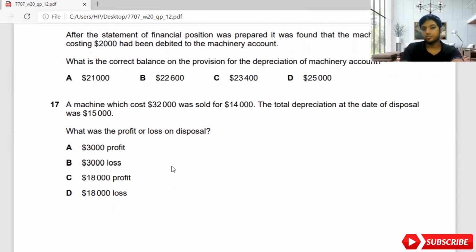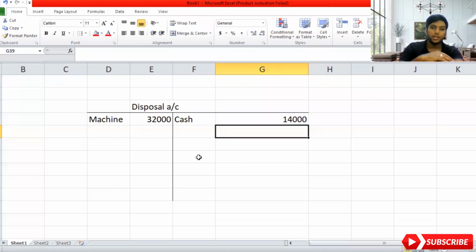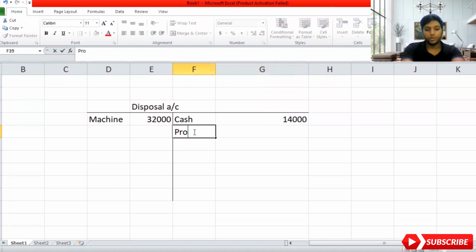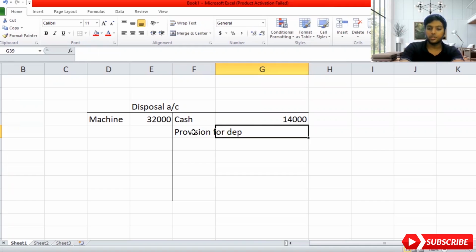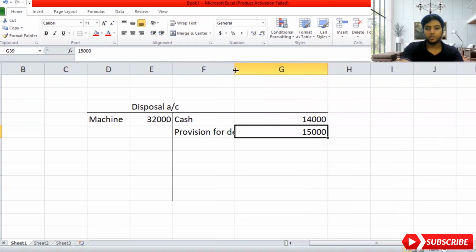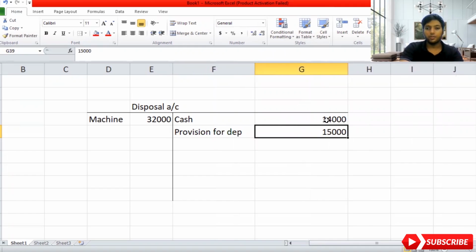My accumulated depreciation was 15,000, because they're saying the total depreciation at the date of disposal was 15,000. So the accumulated depreciation account will become debit and the disposal account will become credit. This is a double entry, guys. You need to know this when you're doing this adjustment. Provision for depreciation and accumulated depreciation are both the same. So provision for depreciation will become 15,000. So I will add my 14,000 plus 15,000, which gives me 29,000.